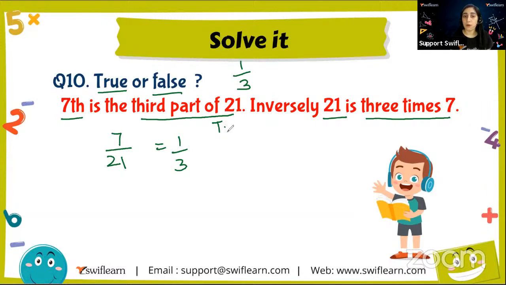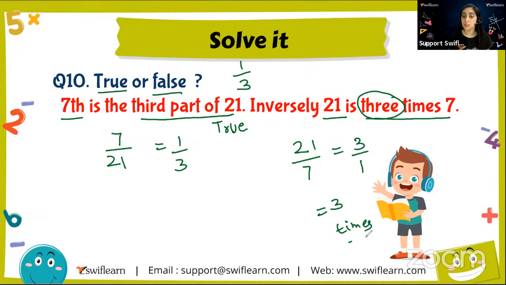Now in reverse of it, saying the same thing in other terms, in just the opposite, it means that 21 over 7 should be equal to 3 times. Let's solve this. That becomes 3 over 1, which equals 3. That means 3 times. So yes, this is also true. Both are true. So the answer is true, right? Yes, 7 is to 21 is 1/3, whereas 21 is to 7 is 3 times. So yes, we did it. The answer of this question is true.